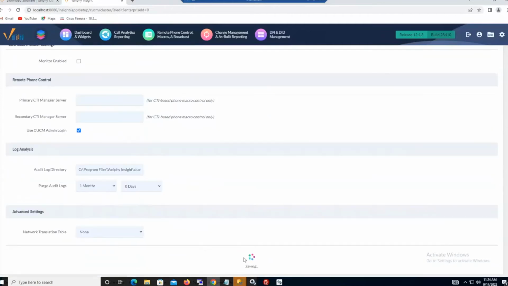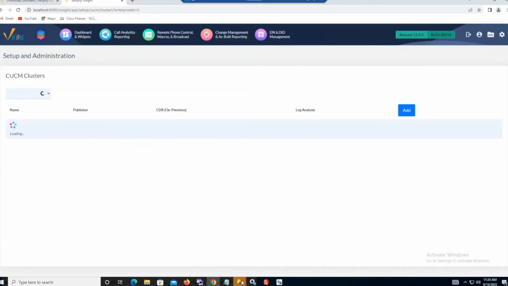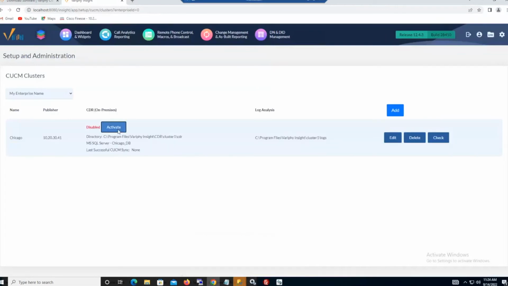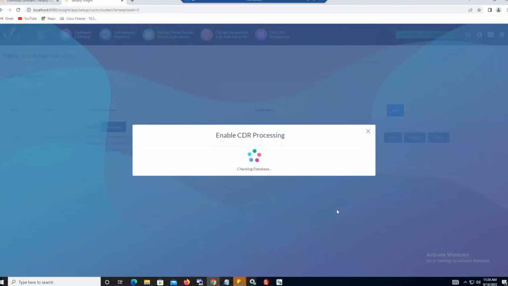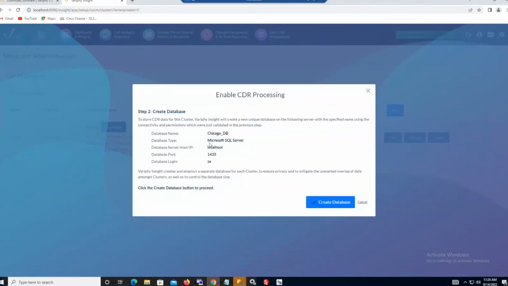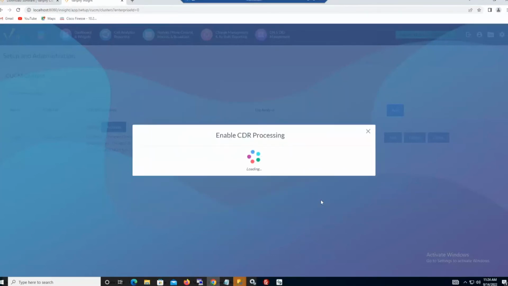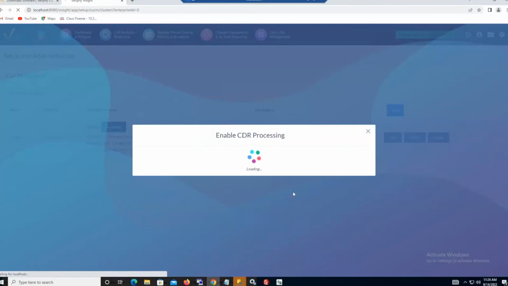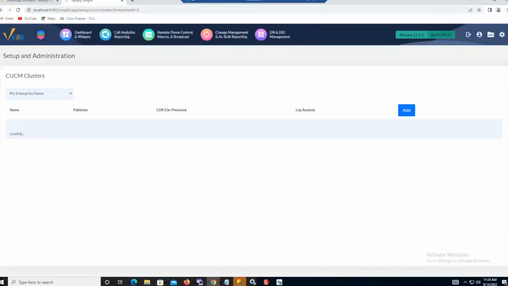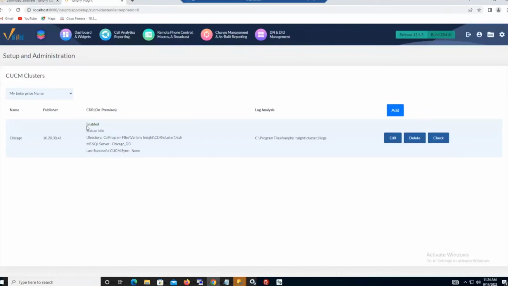On the next screen, I'll have the option to go ahead and activate this cluster. All right, so now we can go ahead and activate it. This will prove that I can communicate with the local Microsoft SQL engine here. We shall check the database. There's Microsoft SQL on 1433 on the local host. I am using SA. I'm calling the database name Chicago_DB. It does not recognize one, obviously, because it's a brand new SQL instance. So I'm going to go ahead and create that shell database. And I should be able to activate it. And voila, there we go. Okay, so the cluster is enabled.